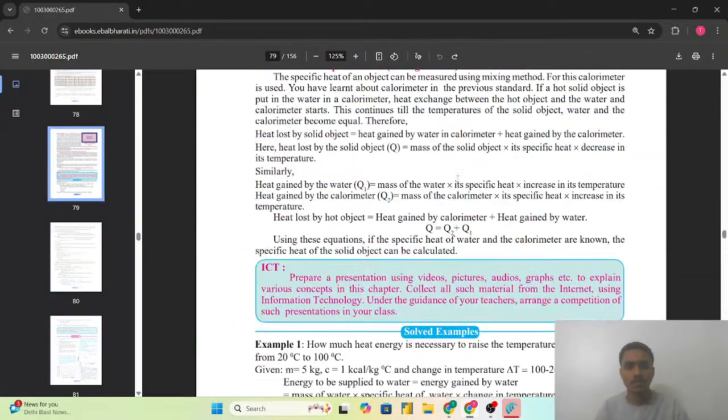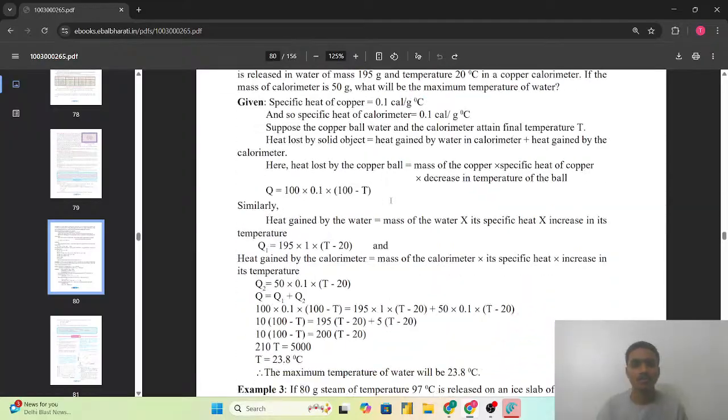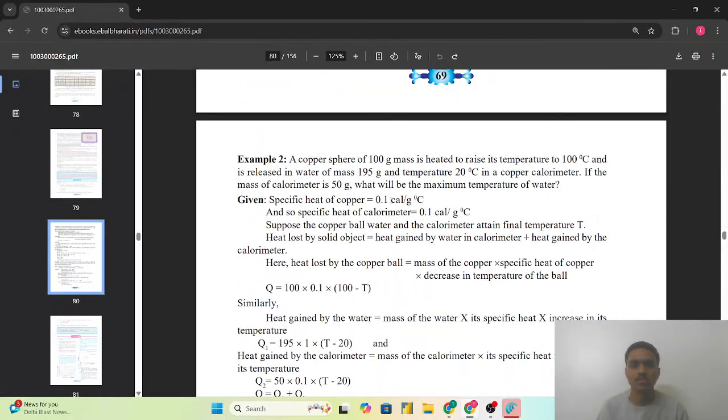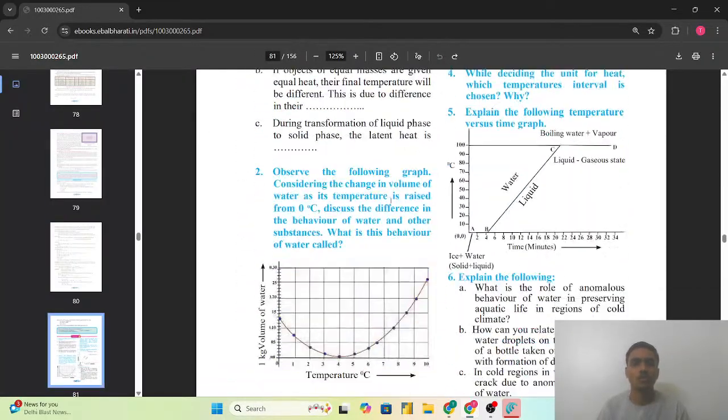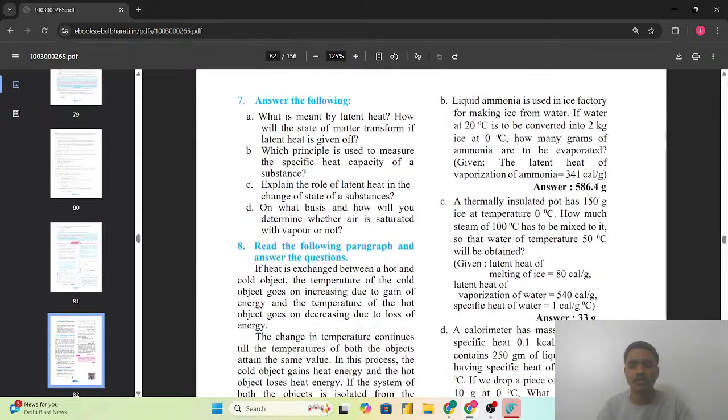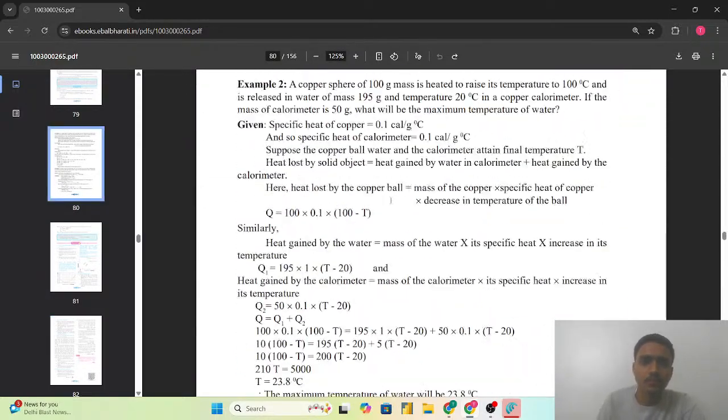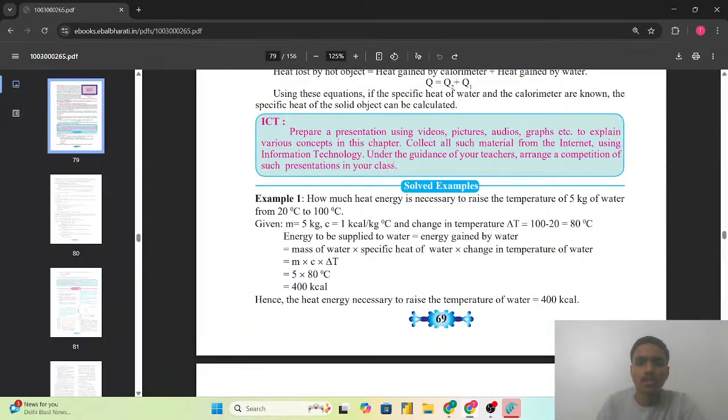And here we can see the solved examples, there are three solved examples, which will be helpful for you in solving the numerical exercise problems also. So let's see what example 1 is in the solved examples. How much heat energy is necessary to raise the temperature of 5 kg of water from 20 degrees Celsius to 100 degrees Celsius?